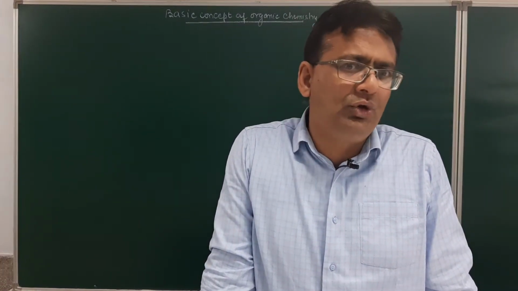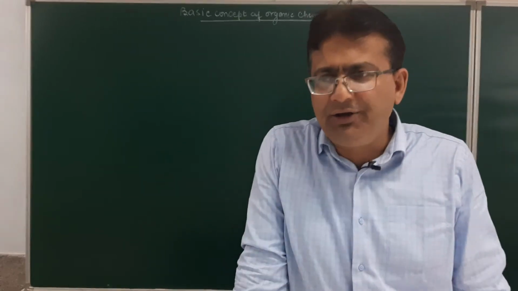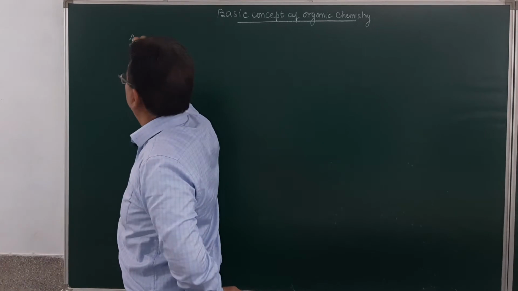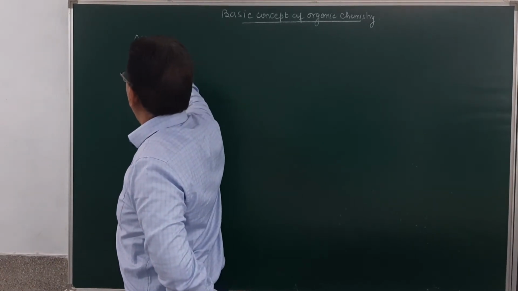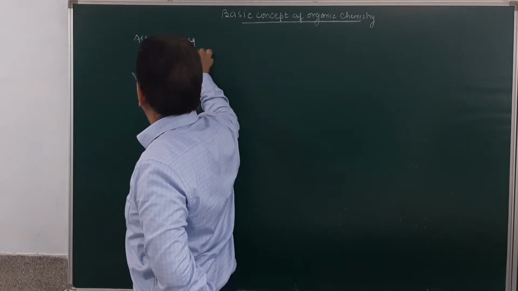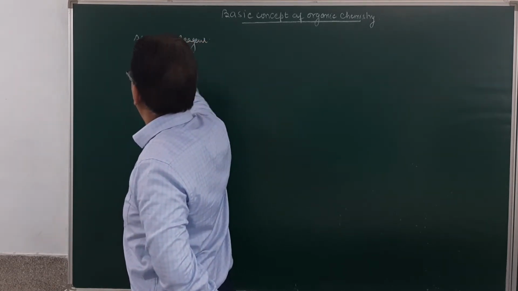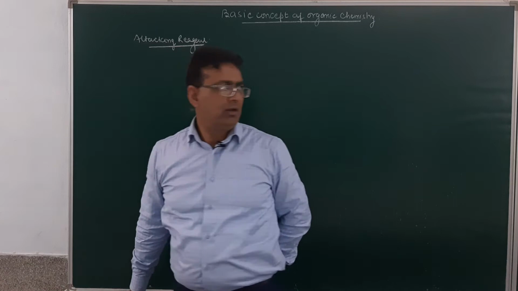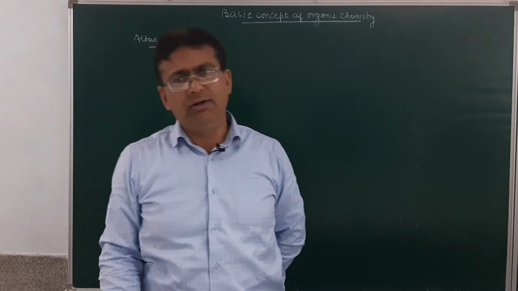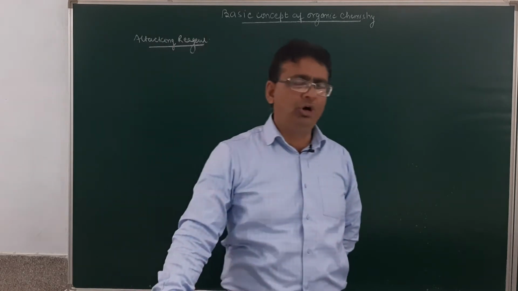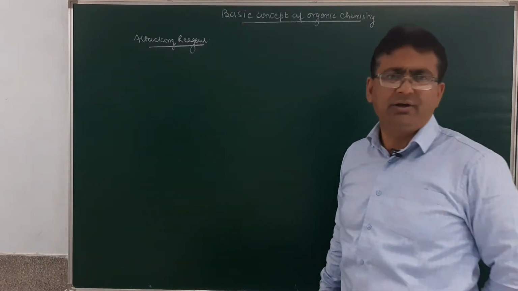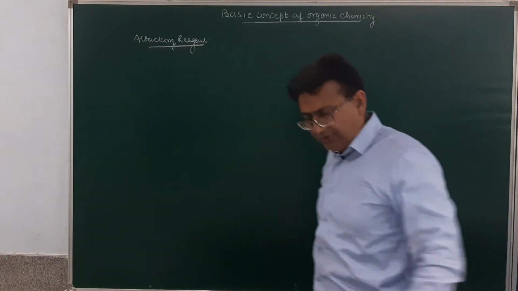In this chapter of basic concepts of chemistry, in the discussion of the mechanism of the reaction, I have discussed with you the substrate and the reaction intermediate. Next are attacking reagents. As far as the attacking reagents are considered, students, this can either be electrophile or nucleophile. What are attacking reagents? Those reagents which attack on the substrate molecule to form the reaction intermediate are called the attacking reagents.